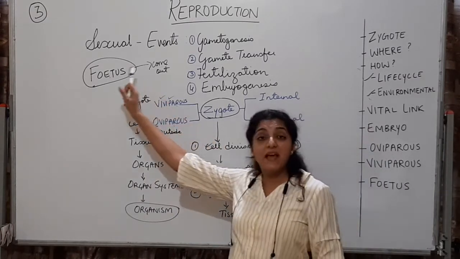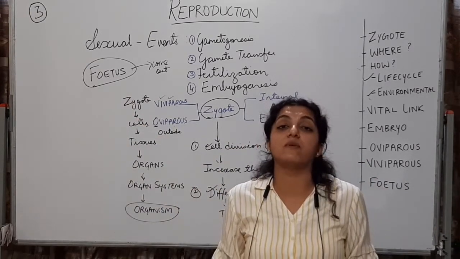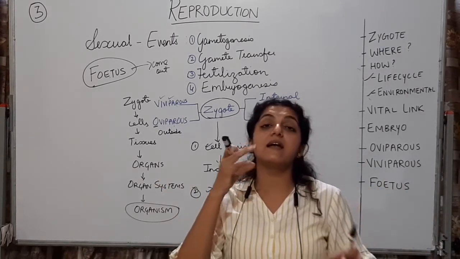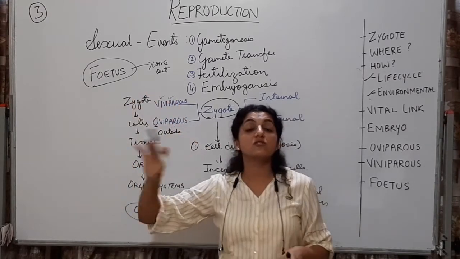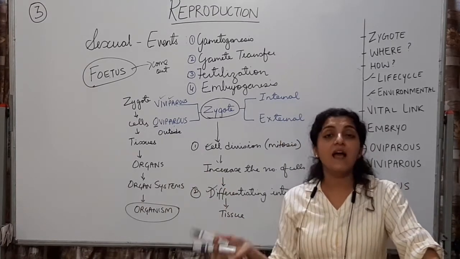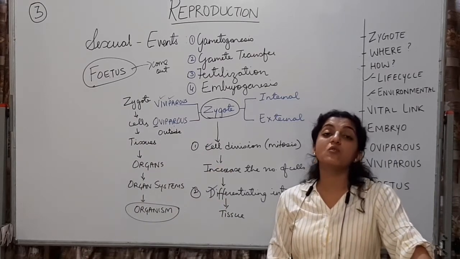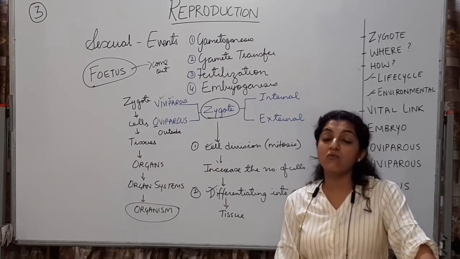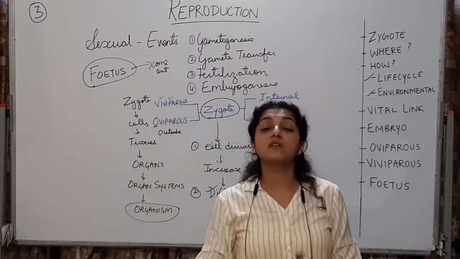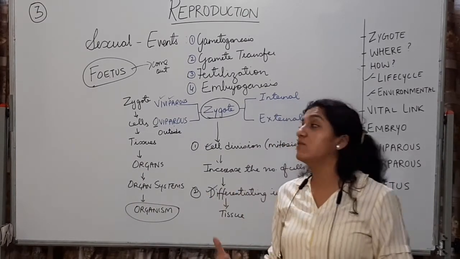Whereas fetus will be an embryo where all the body features are now developed and are differentiated properly. Means you can actually identify ये hands हैं, ये legs हैं. Okay, this is the head. The fetus will also be multicellular, and you can exactly identify all the body features. That is the time we say that now this embryo is called the fetus. And a fully grown fetus will be ready to come out from the mother's womb, because it can now live individually. It can now grow on its own.